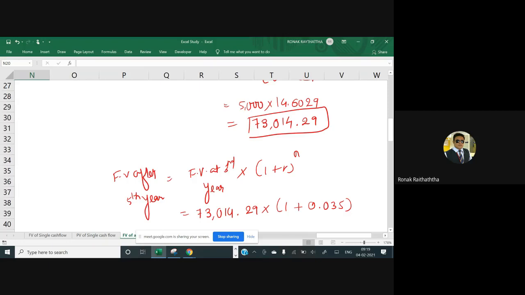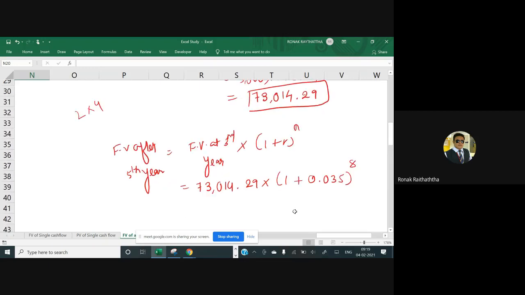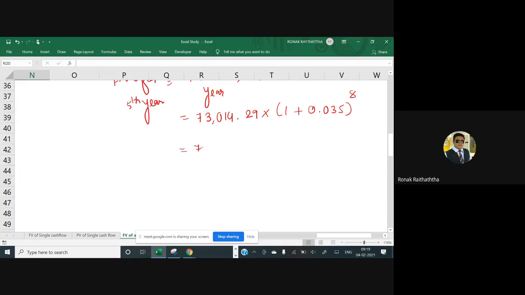2 divided by 4. And here over there, you will have to multiply 2 with 4 because Anshu will get the interest for 2 years now. And 2 years if you multiply by 4. Why have we multiplied by 4? Because in 1 year we have 4 quarters. So the total number of periods for which the compounding will be applicable will be 8, equal to 73,014.29 multiplied by 1.035 raised to 8.